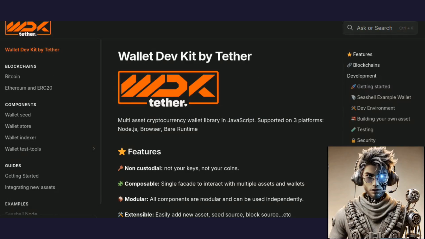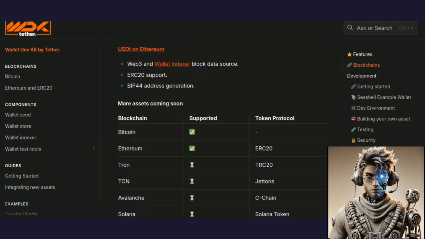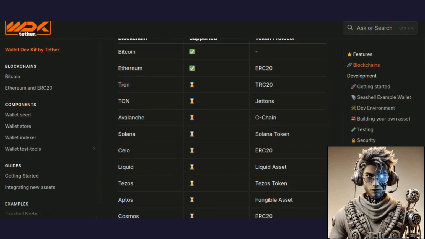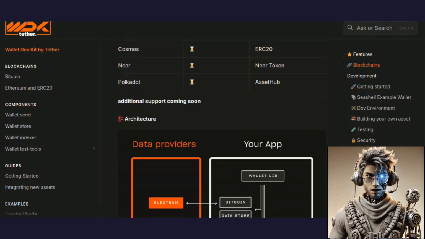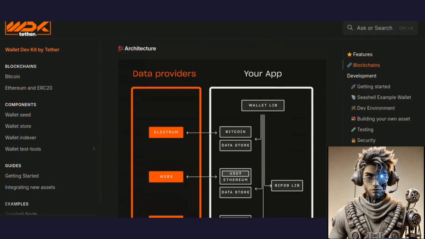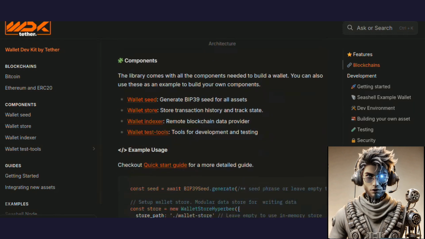Tether, the well-known stablecoin issuer, has just launched a groundbreaking open-source wallet development kit, WDK. This toolkit empowers businesses and developers to easily incorporate non-custodial wallets into various platforms such as websites, applications, and devices. This is big news in the world of wallet technology, as it makes creating secure and flexible wallets more accessible than ever.